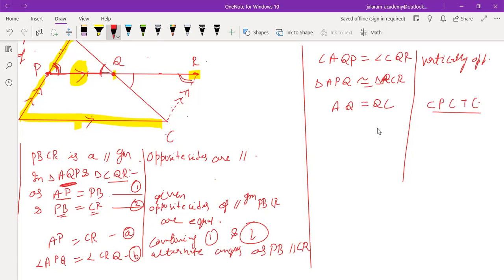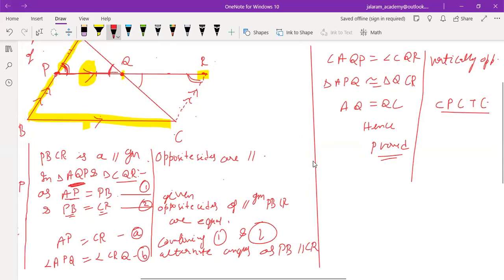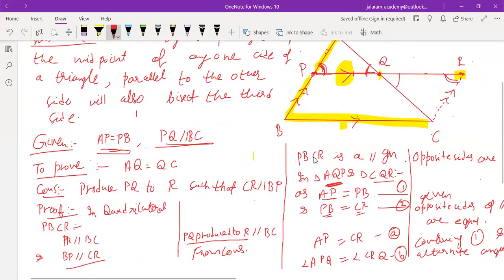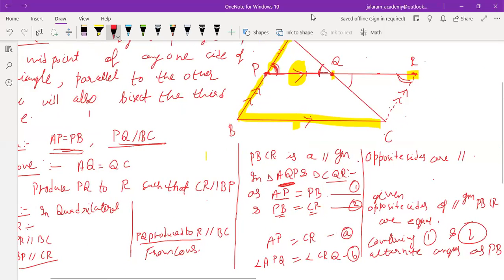Corresponding parts of congruent triangles are congruent, hence proved. Is that clear to everyone? Understood? Yes, sir. So now solve it yourself and send it to me now.